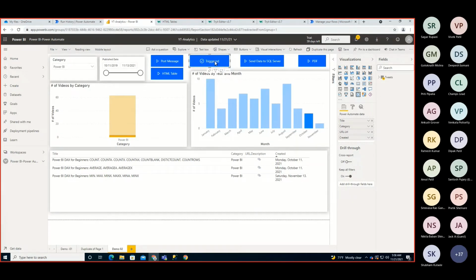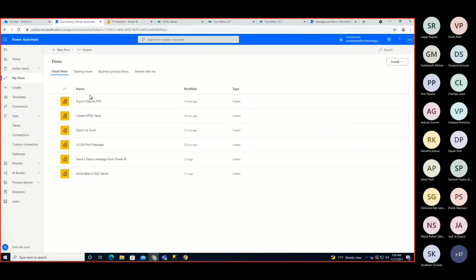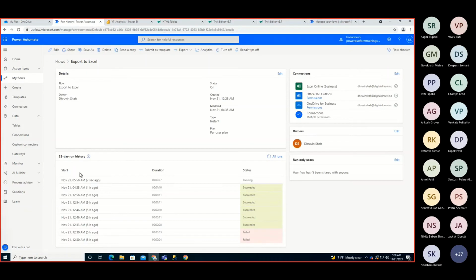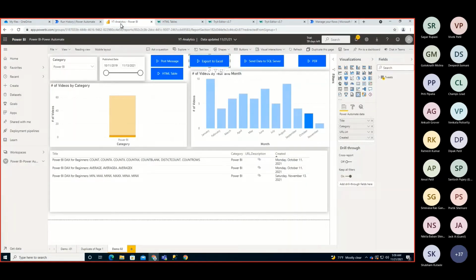So it is triggered now, and let's check the run history as well. Once it's triggered, it will show 7 seconds ago, and it's in running mode as we have exported 3 rows. And one more important limitation I want to discuss: from Power BI to Power Automate, you can pass